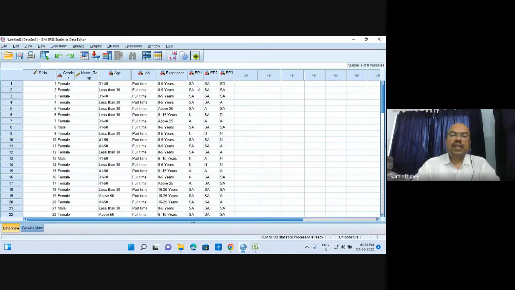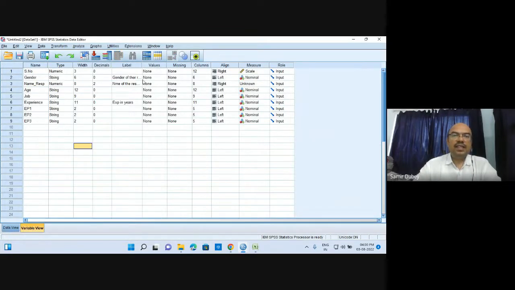So it has the responses like this: A stands for strongly agree. Then this is neutral. This is agree. Then D stands for disagree, and SD stands for strongly disagree. Here it is. So how to fill up these values? In the variable view you will find this values column. What happens is here you will find it.